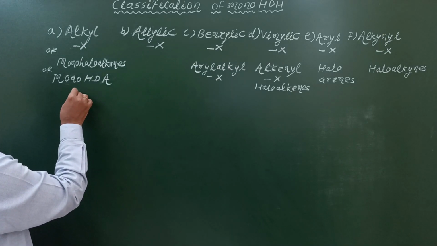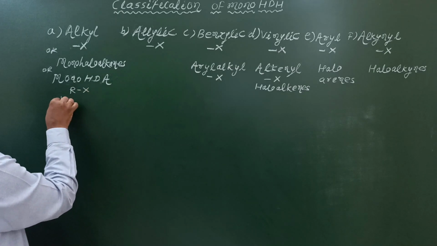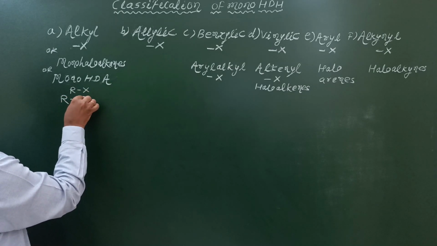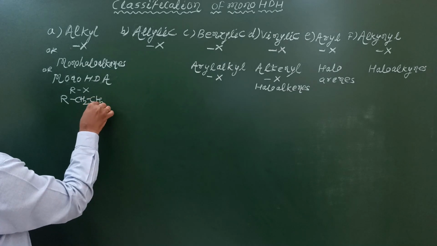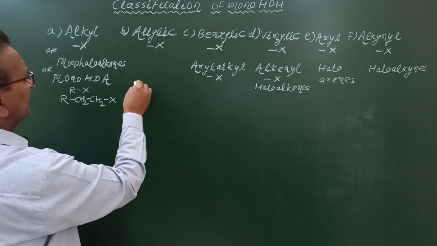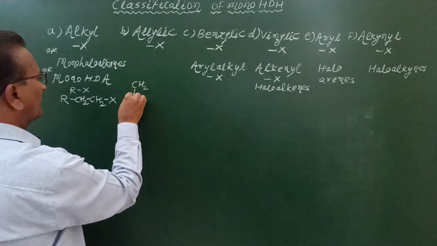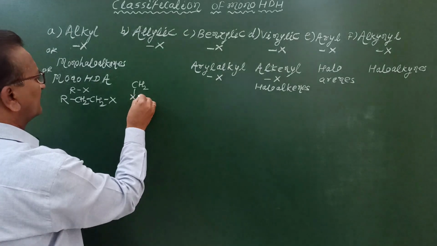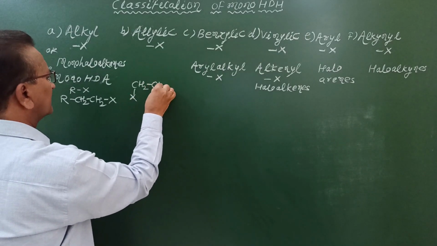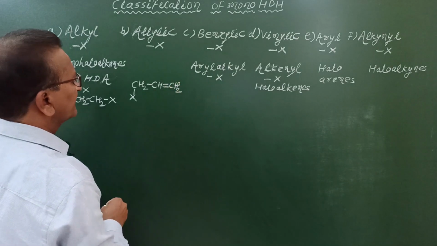They are represented as R single bond X, or they are also represented as R single bond CH2 single bond CH2 single bond X. Allylic halides can be represented like this: CH2 single bond X, single bond CH, double bond CH2.